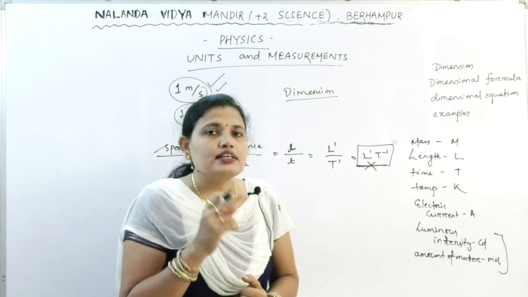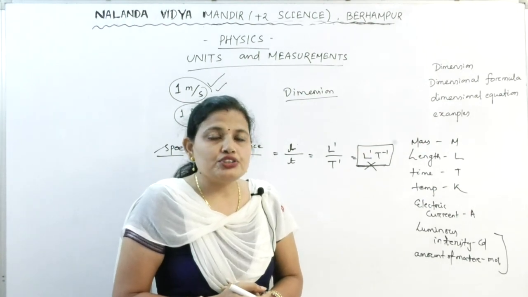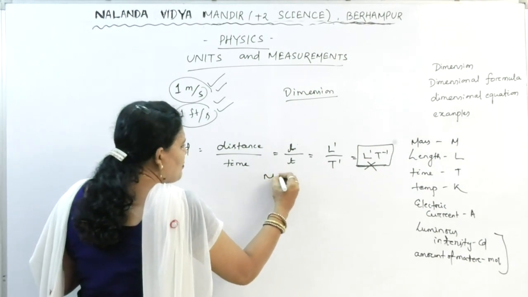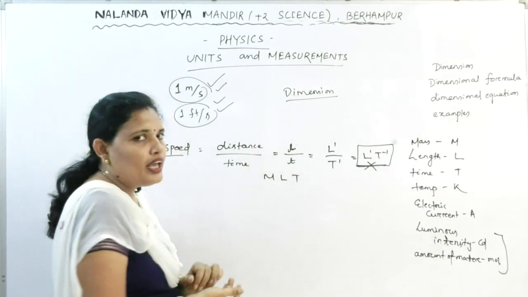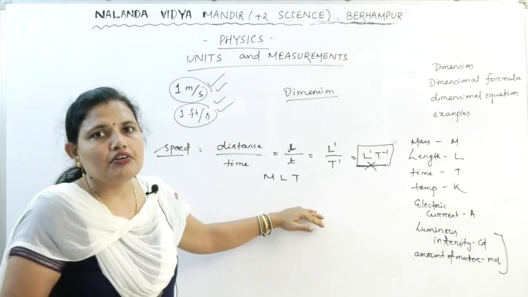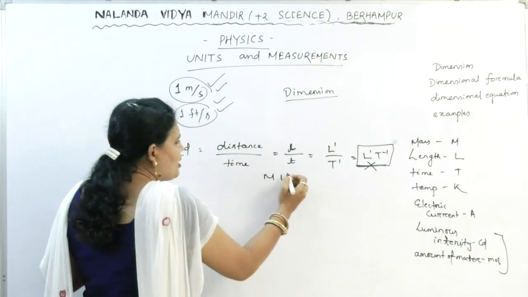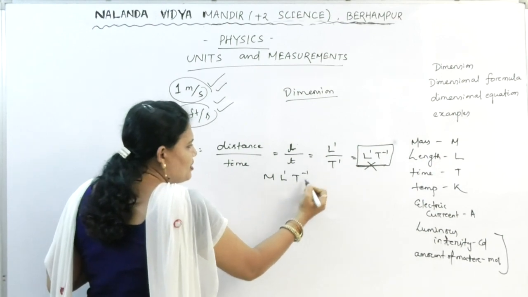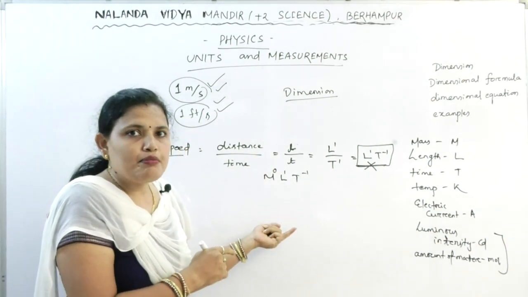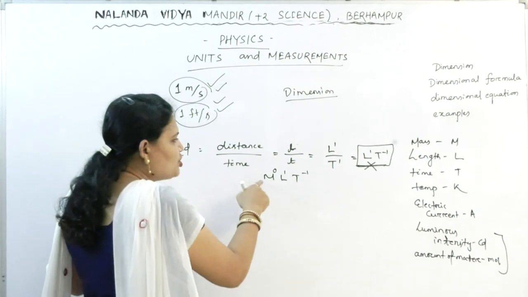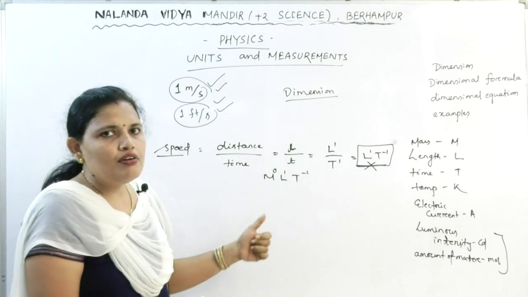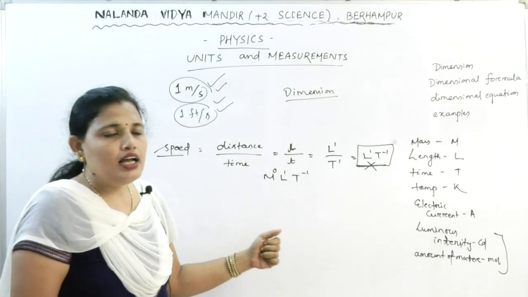And always a better way of representation of dimension is in the form of M, L and T. So the speed, its formula is L1 T minus 1. Then obviously I can write M0. But it is the better way. The writing of M0 may not be necessary, but still we have to write it down to better represent the speed.